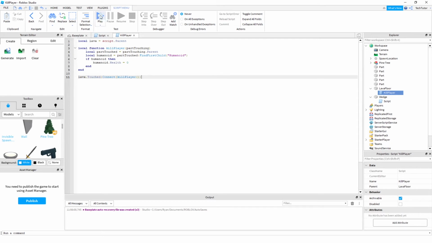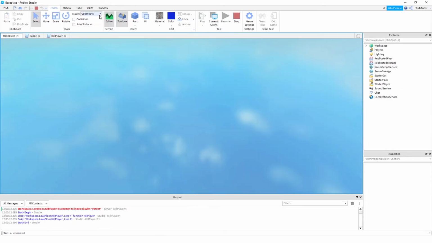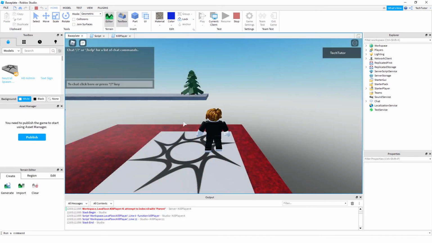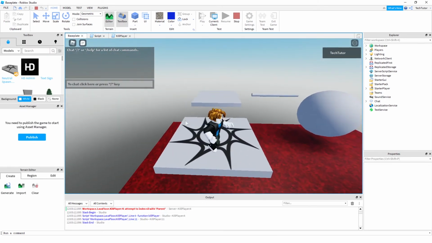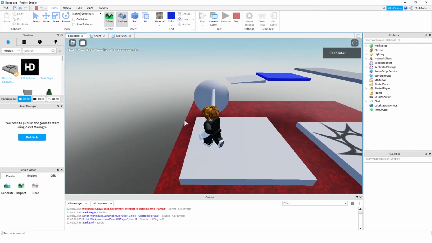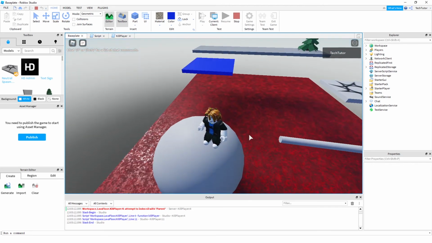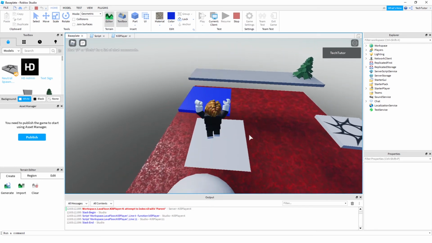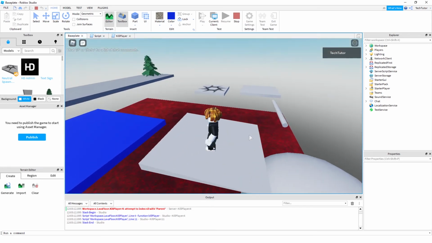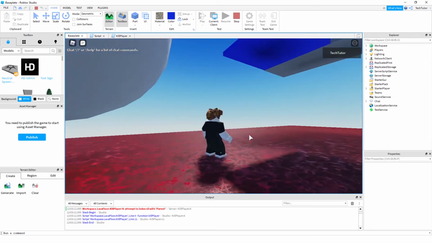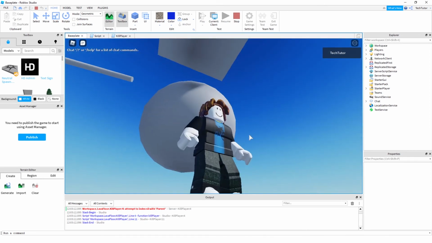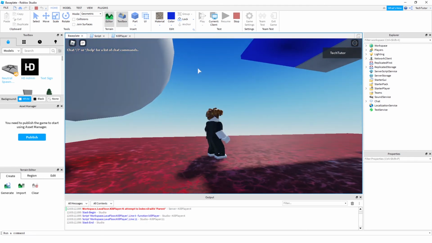So let's go ahead and click play. And now, let's go over to our disappearing floor real quick and showcase this. With this wedge here, I will jump on it in a second, and now I'm going to wait for it to disappear so I can show that you fall. And when I touch the lava floor, I should have died. So something is not quite right. Let's go ahead and take another look at this.